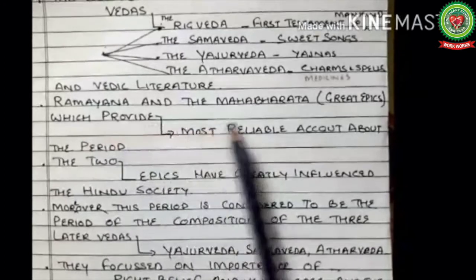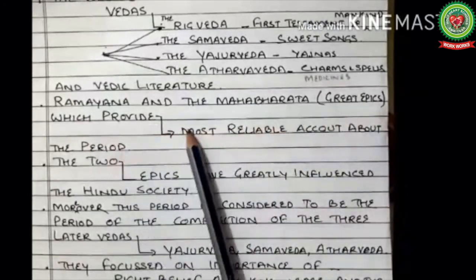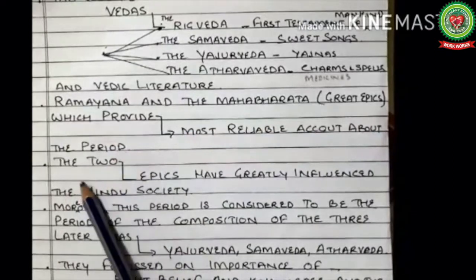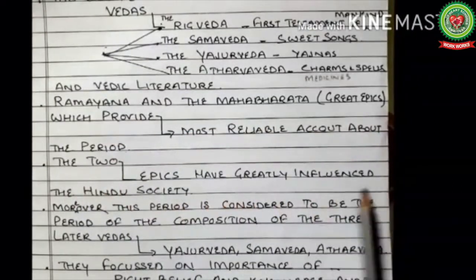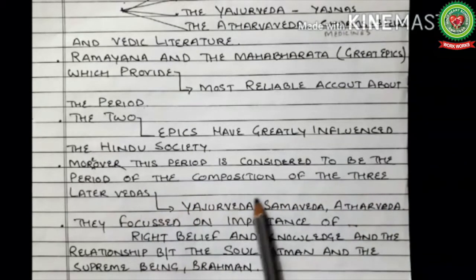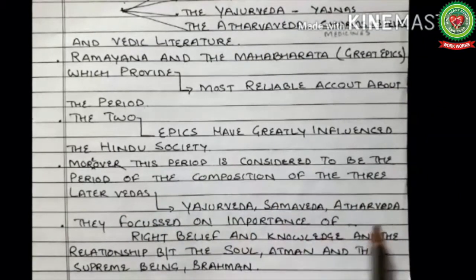Moreover, Ramayana and Mahabharata, the great epics, provide the most reliable account about the period. The two epics have greatly influenced the Hindu society. Moreover, this period is considered to be the period of composition of the three later Vedas, Yajurveda, Samveda and Atharvaveda.